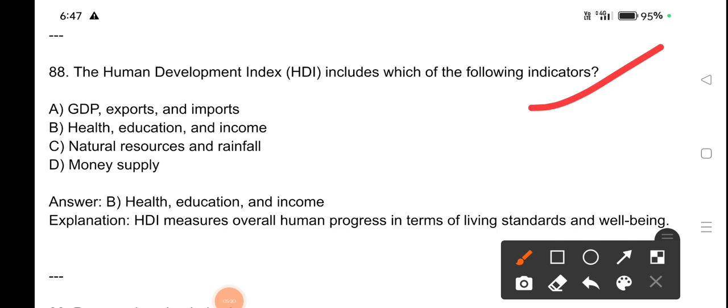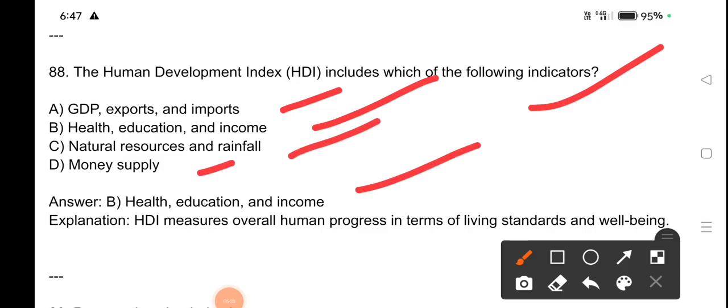The Human Development Index, HDI, includes which of the following indicators? GDP, exports and imports, health, education and income, natural resources and rainfall, money supply. Health, education and income are HDI indicators. HDI measures overall human progress in terms of living standards and well-being.